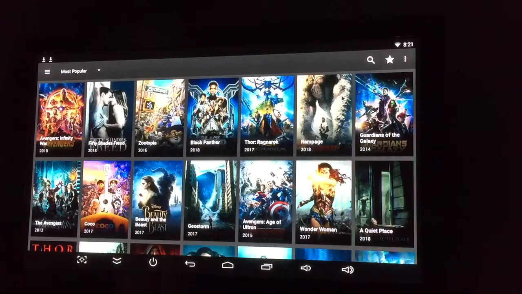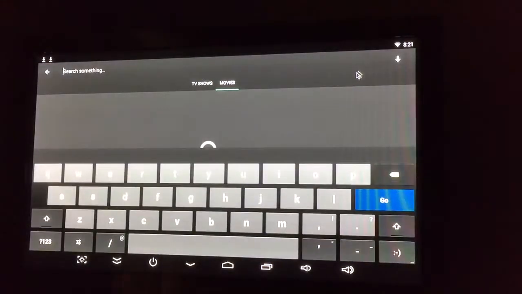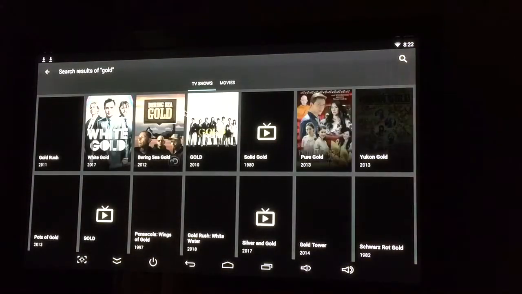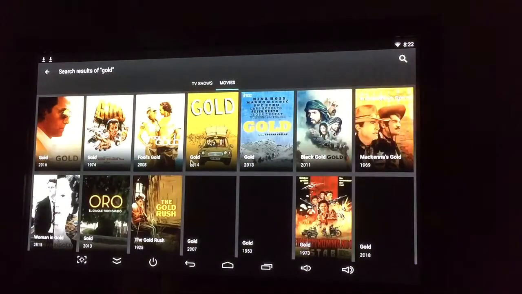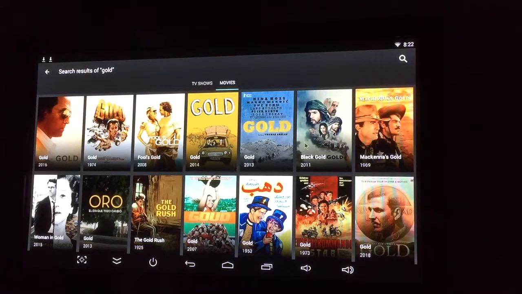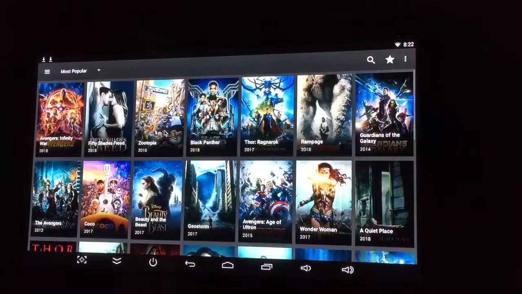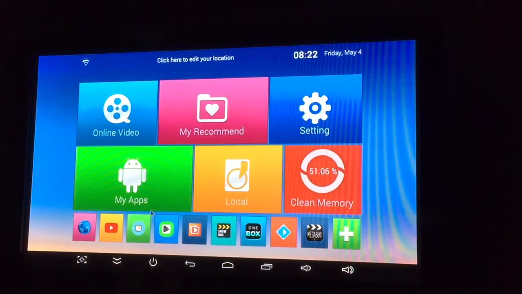So, Rampage, and then there's search here, so you can search for Gold Rush. I'll type in gold and then hit TV shows and go. Now it'll go to TV shows, it'll get Bering Sea Gold, Gold Rush, anything, movies, anything that had the title gold in it. So you can do good searches that way and then just play them like that. This is a real powerful app, Terrarium.